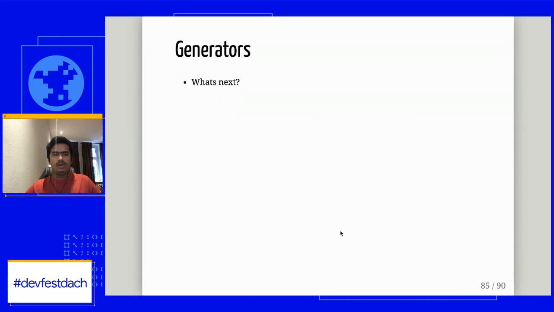So from here, where to go next? There are a lot of things going on in the Python community nowadays regarding generators and coroutines. The yield keyword is not just about giving output, it also takes input. When it takes input, we call it a coroutine.